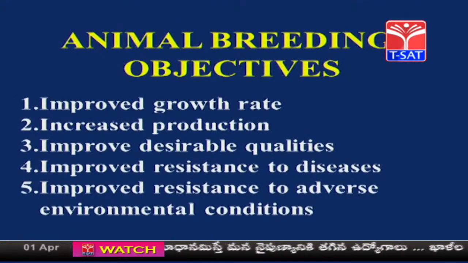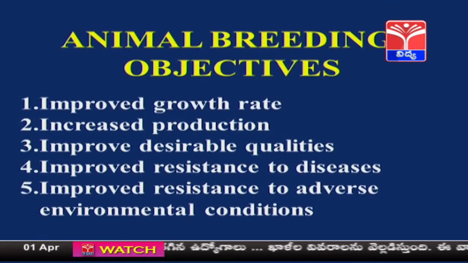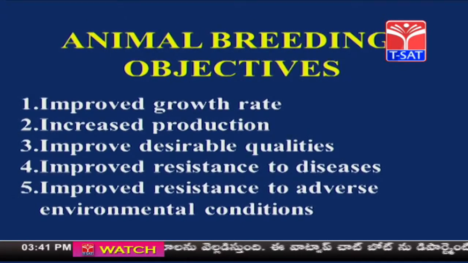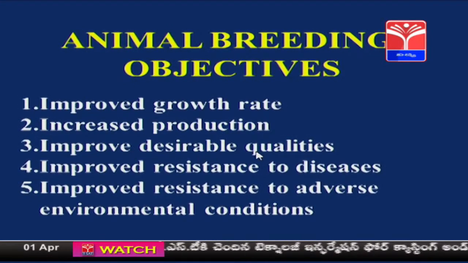Now what are the objectives? Why does animal breeding have to be done? What are the main objectives? It is to improve the growth rate of the animals, increase their production, and improve the desirable qualities. What are the desirable qualities? For example, take cows. What is the most desirable quality in cows and buffaloes? They have to produce more milk, so we should see that more milk is produced. When you come to hens, the desirable quality is production of more eggs. So such quality has to be seen.